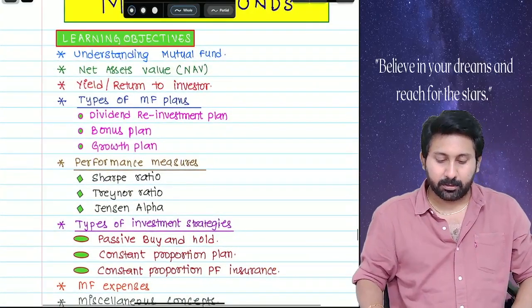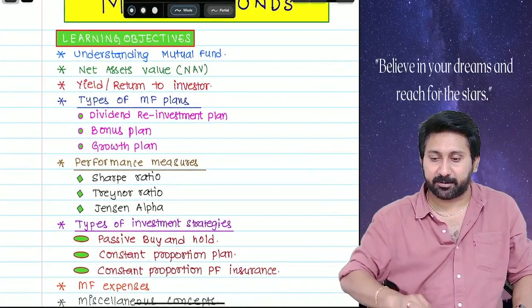Okay. So these are all the learning objectives of this particular chapter.